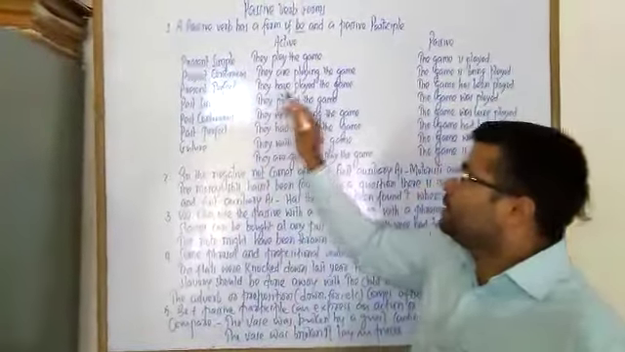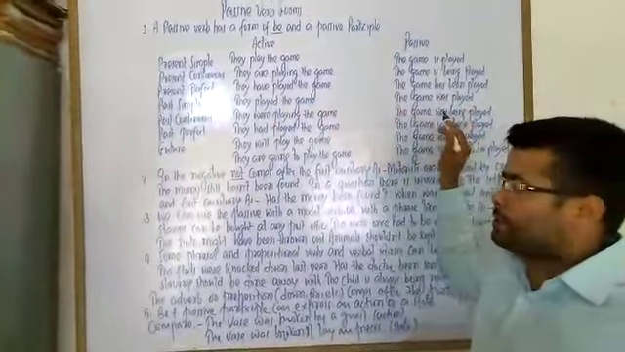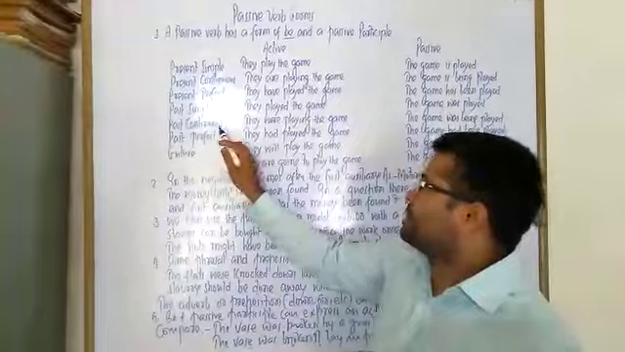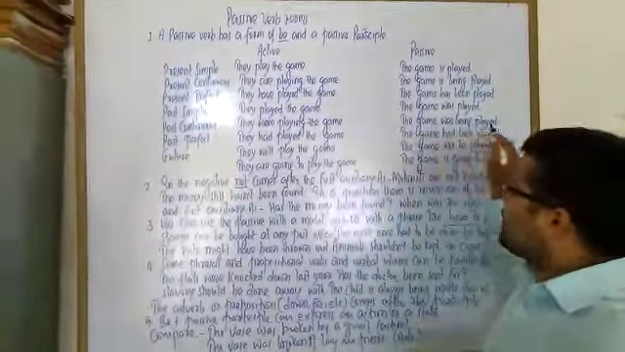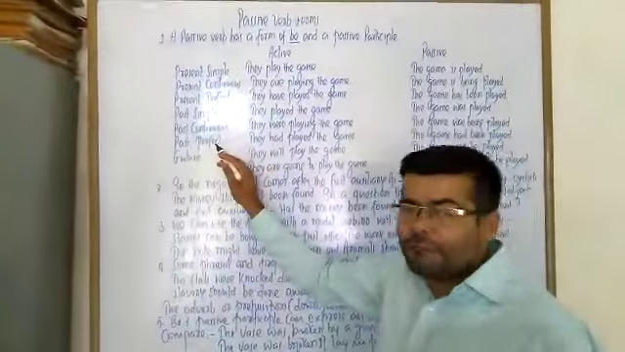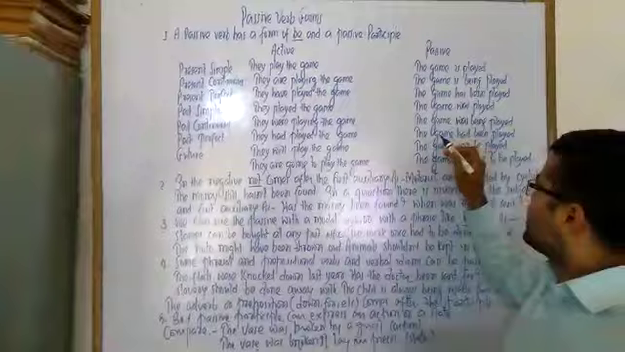Past simple, they played the game. In passive, the game was played. Past continuous, they were playing the game. In passive, the game was being played. Past perfect, they had played the game. In passive, the game had been played.